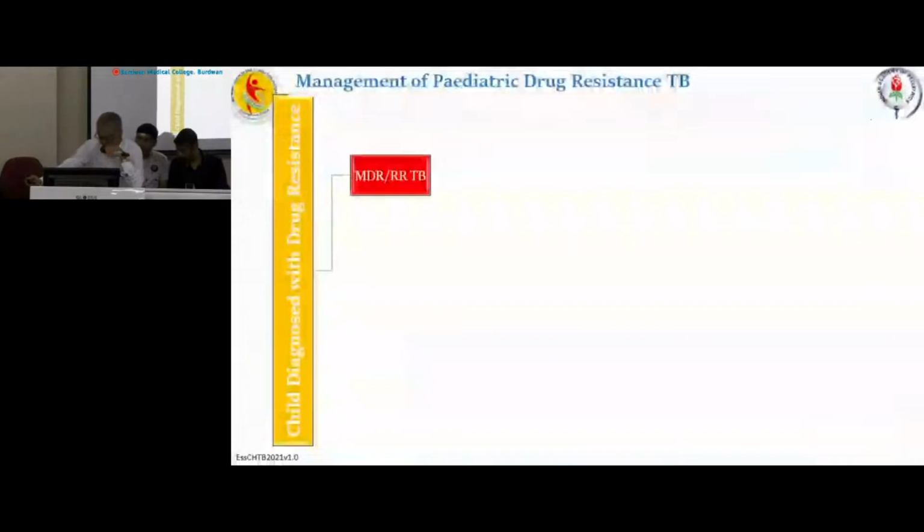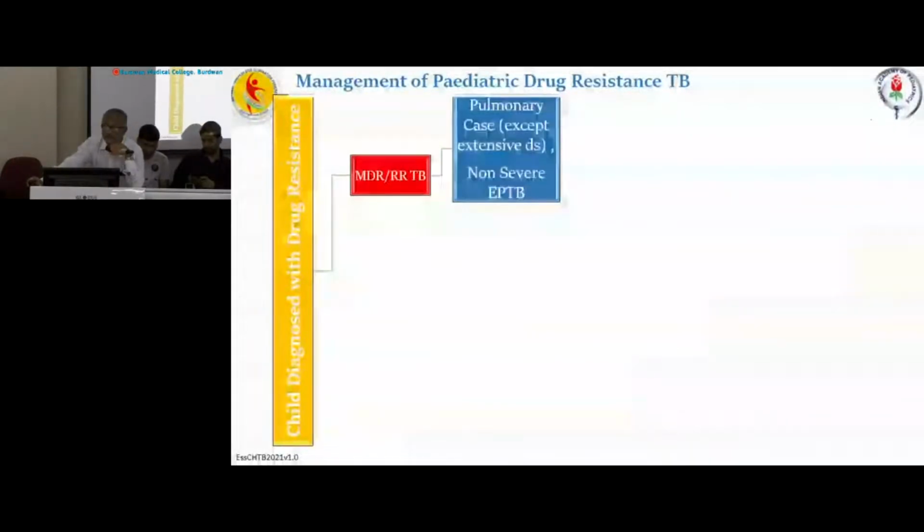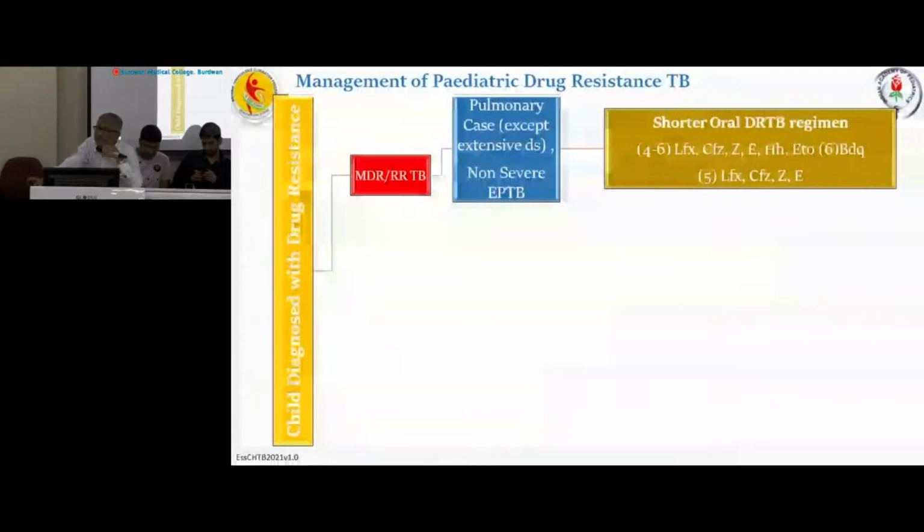So now, if we consider this group, MDR or RR-TB, and the case is a pulmonary case except extensive disease, or non-severe extrapulmonary TB, in these cases we will start the SOTR oral DRTB regimen. SOTR oral means 9 to 11 months.